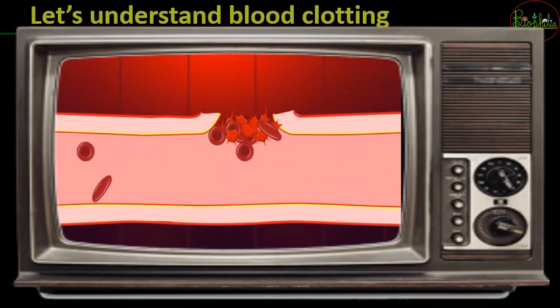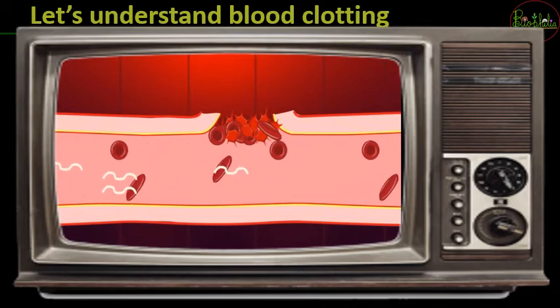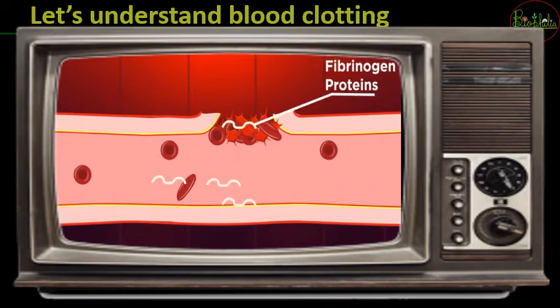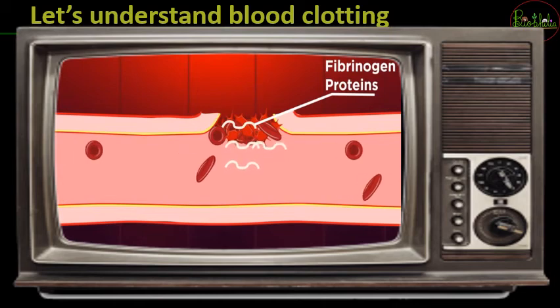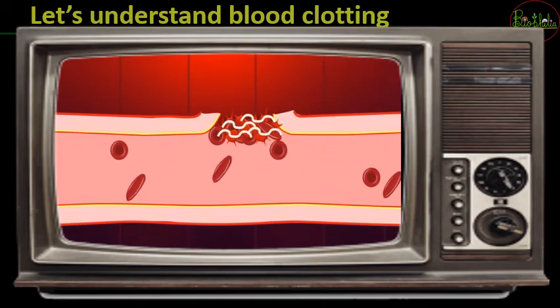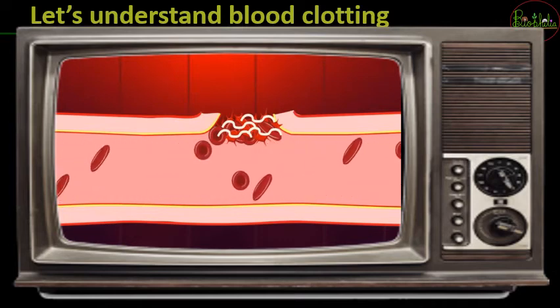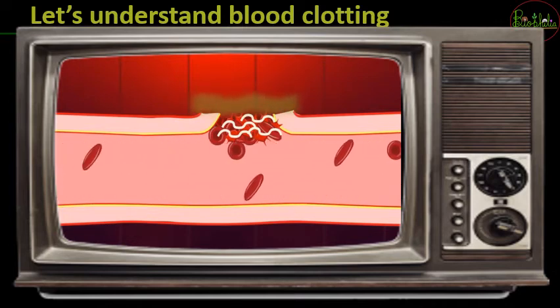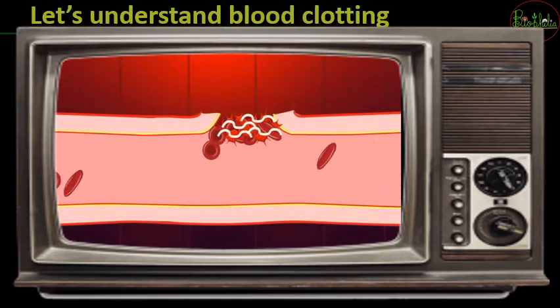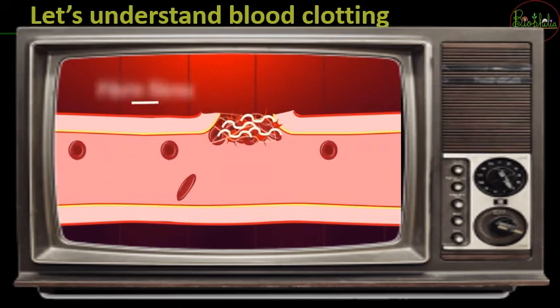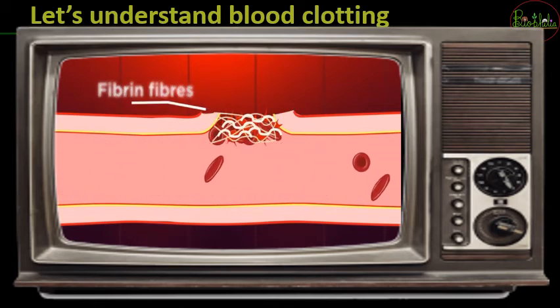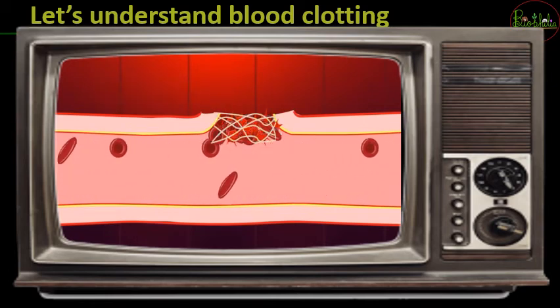However, this platelet plug isn't that strong, so it needs to be made stronger. A protein called fibrin does exactly that. In our blood, there are soluble fibrinogen proteins. At a wound, these soluble fibrinogen proteins are exposed to outside chemicals that aren't normally found in blood vessels. Like with the collagen and platelets, this exposure causes the fibrinogen proteins to turn into sticky fibrin fibers. The fibrin fibers form a mesh, holding all the platelets together and making a much stronger clot.